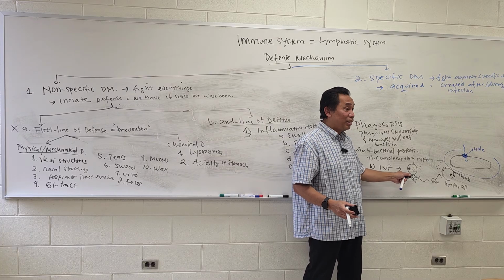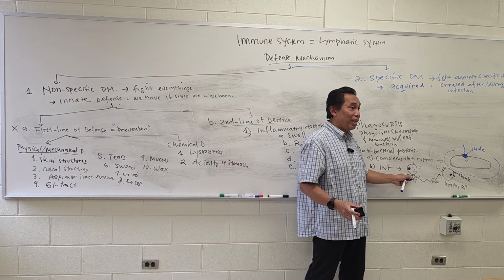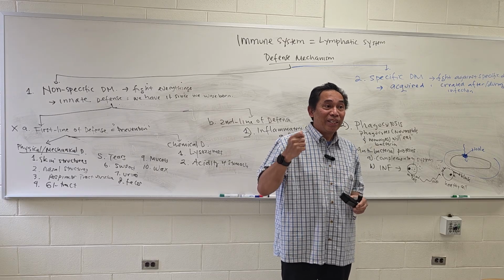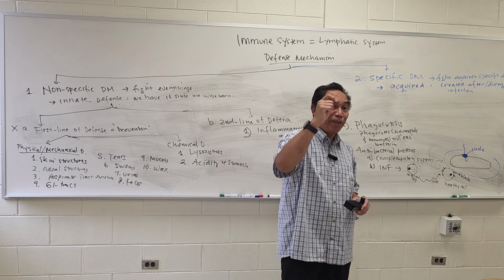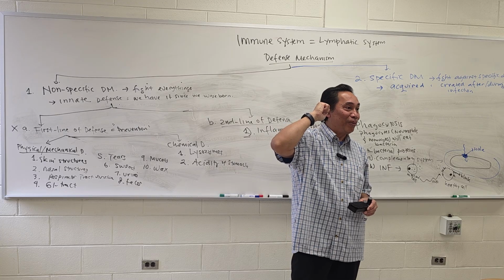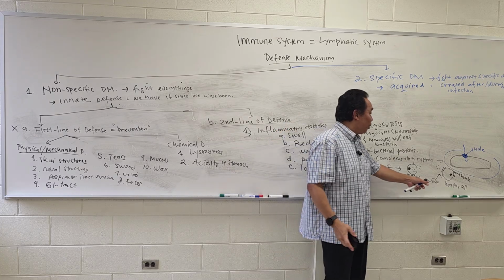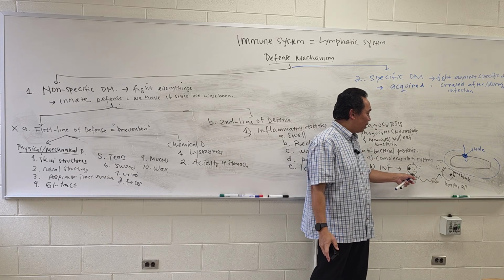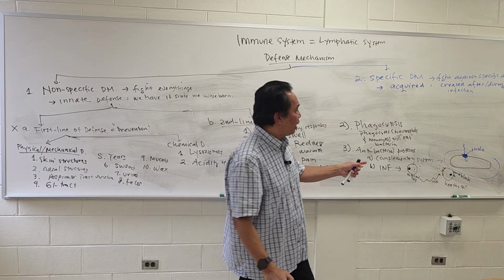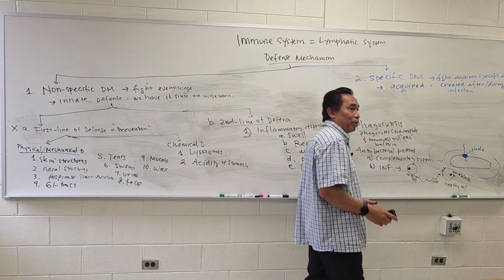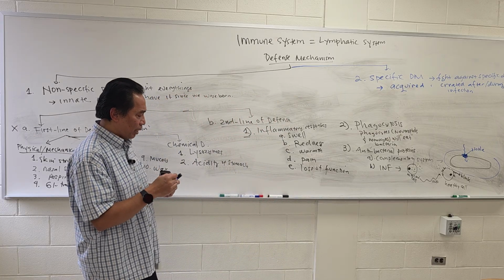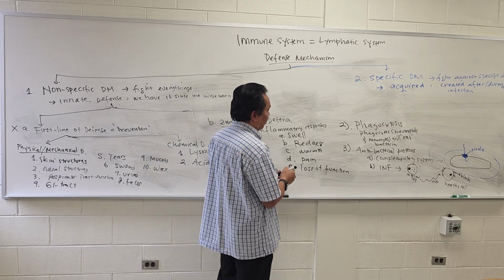So you can see this is like a good neighbor. Let's say you have a neighbor that got robbed during the night. What happens? He will call the other neighbors: hey, I just got robbed last night, so be prepared. Close all the doors, close all the windows, and so on. Right? So just like a good neighbor, the interferon produced by the infected cell gives the information to the healthy cell to prepare. How do they prepare? They will create the protein that is able to block the infection. That's the antiviral protein.